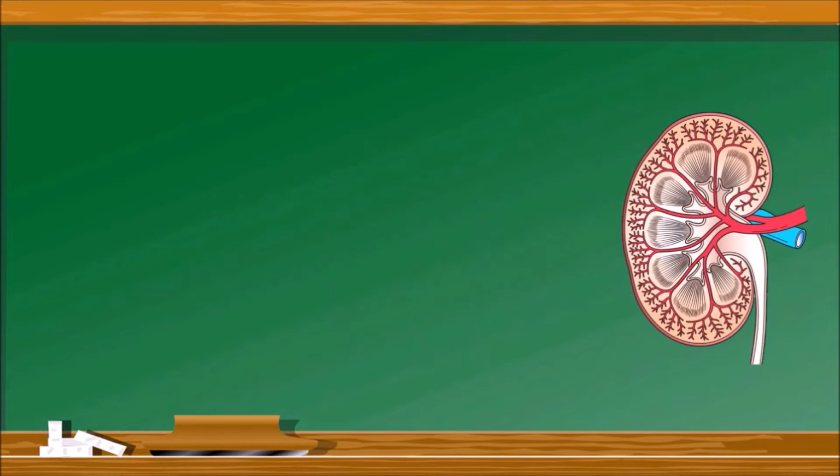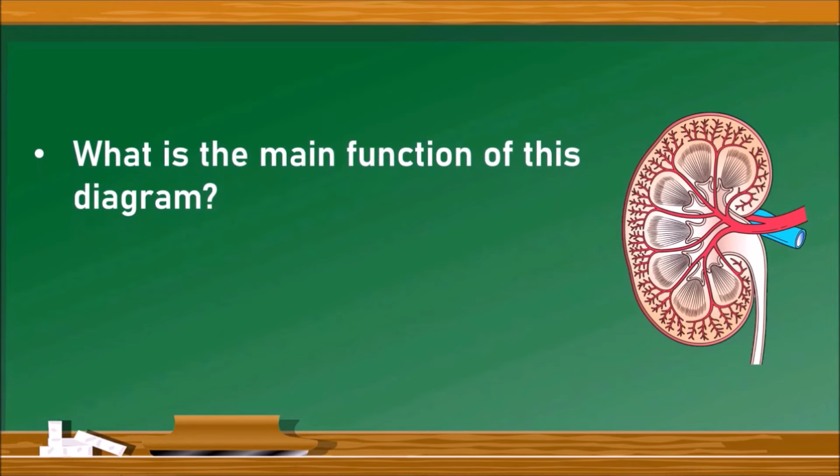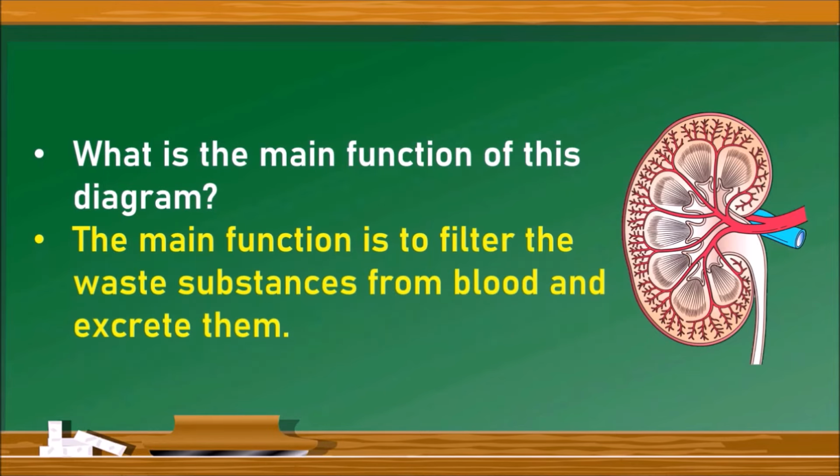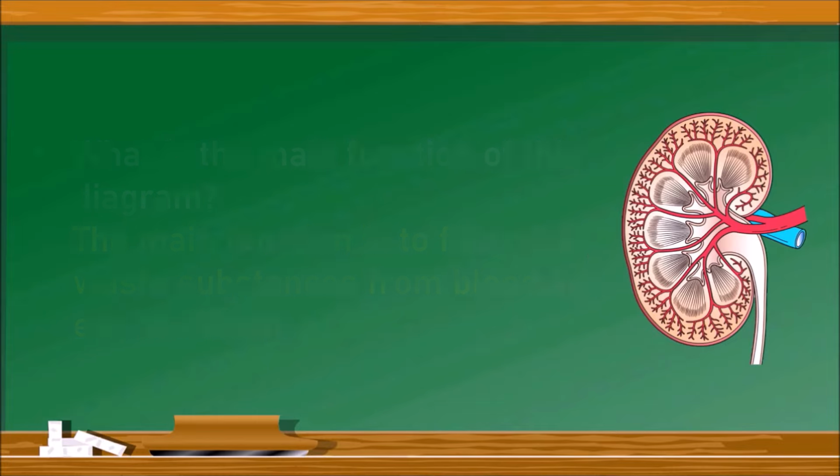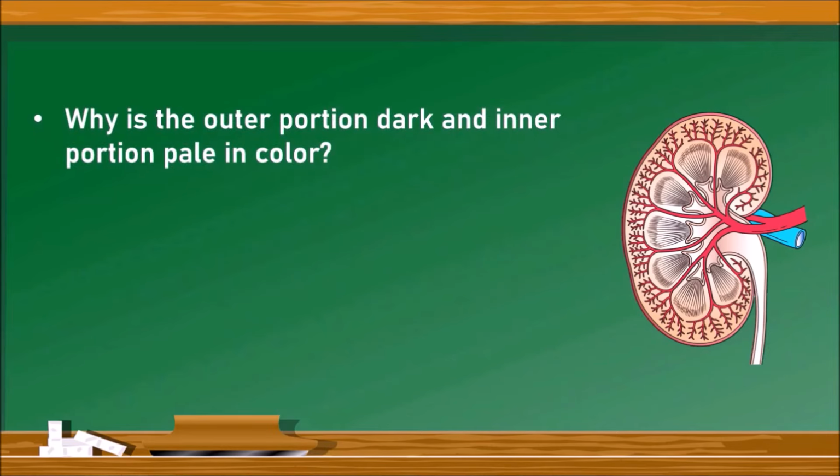Next question. What is the main function of this organ? The main function of this kidney is to filter the waste substances from the blood and excrete them. So the main process is excretion. Next question. Why is the outer portion dark and the inner portion pale in color?